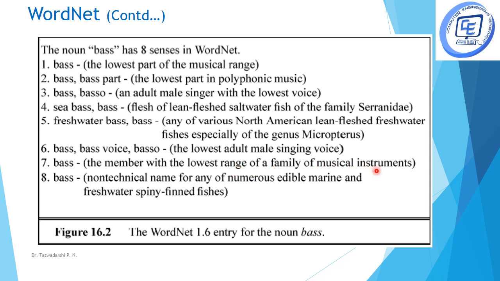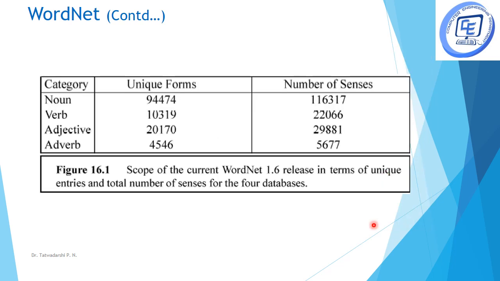There can be many different meanings for the same word. In fact, in the WordNet 1.6 release, for 94,000 words in noun, there are more than 100,000 senses. So one word might have many different meanings.